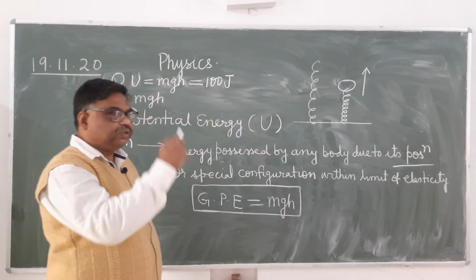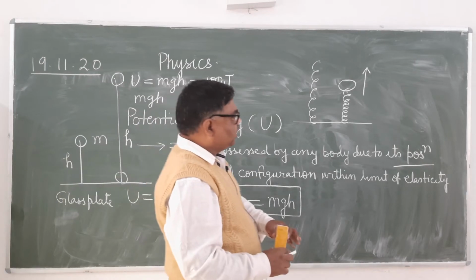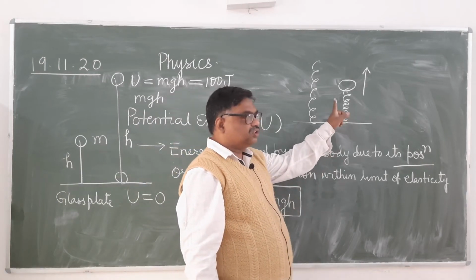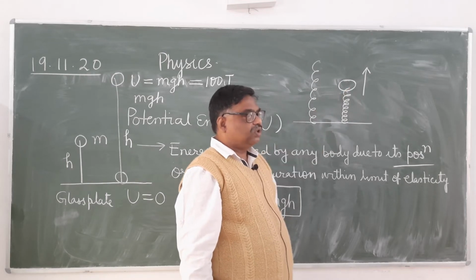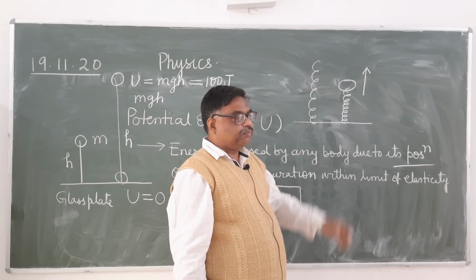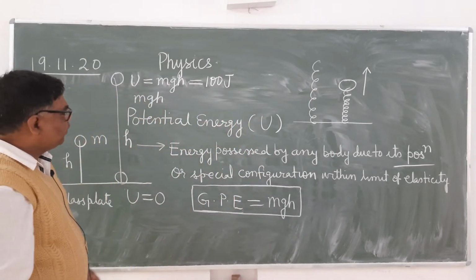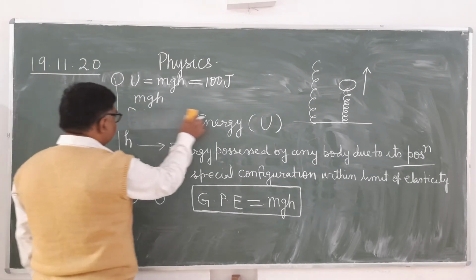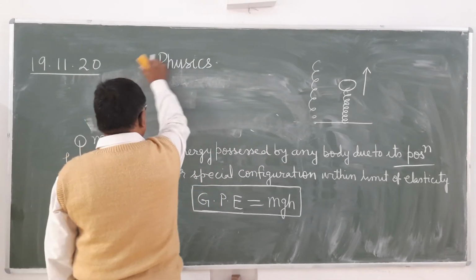Is it clear? And why? Because when you release, the elastic potential energy stored here will be transferred to the ball, and because of that energy, it will bounce in the upward direction. Is it clear? So what will be the amount of elastic potential energy, that I am going to explain.